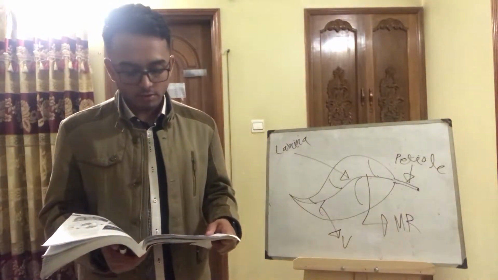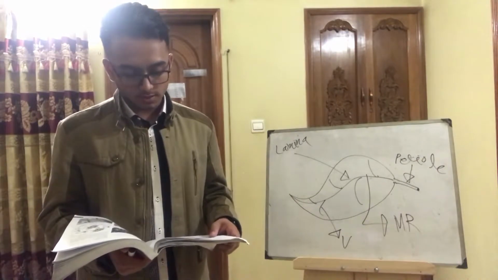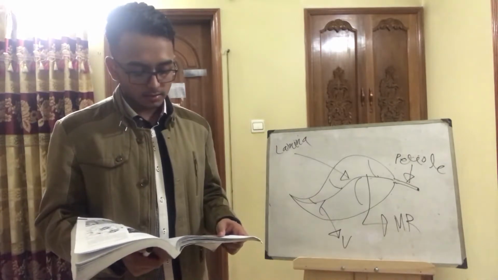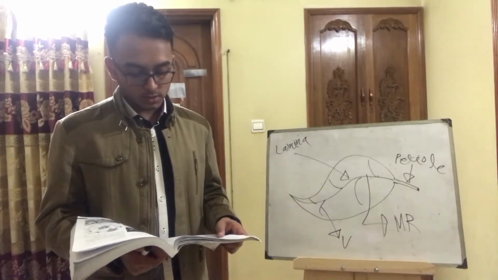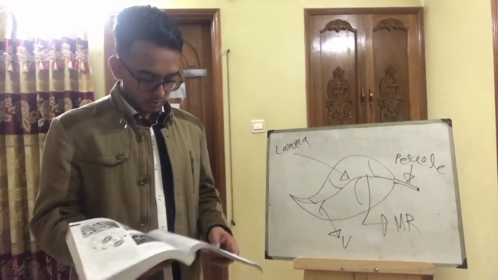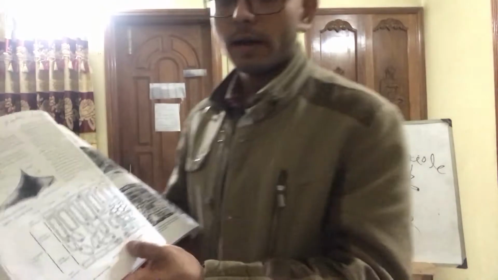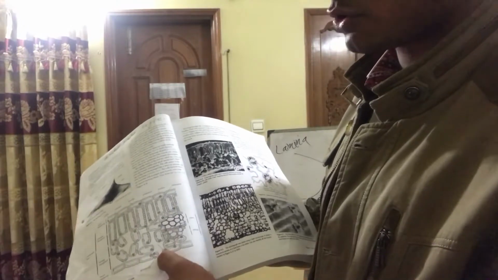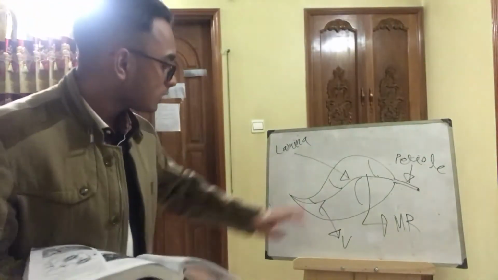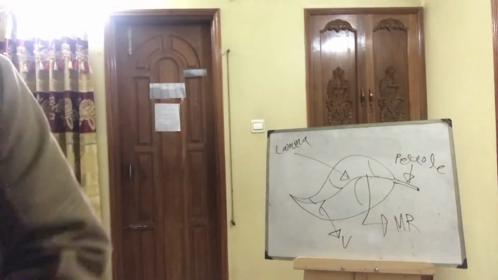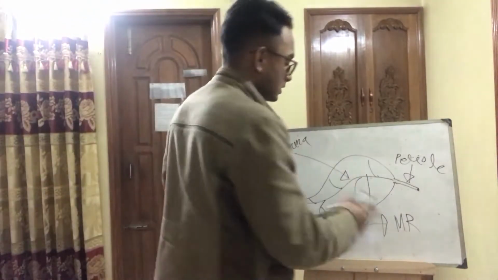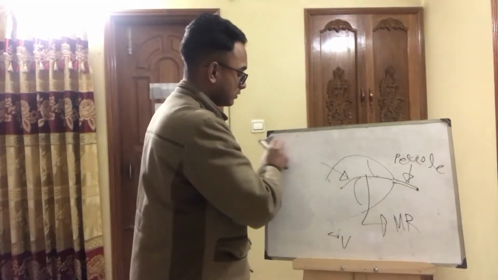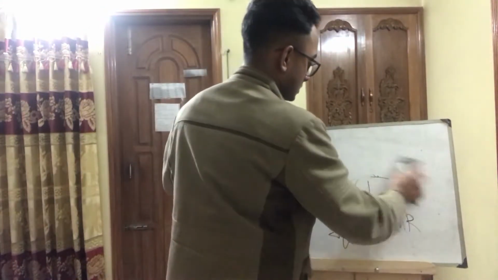Each stoma is surrounded by a pair of sausage-shaped guard cells which can open or close the hole. Guard cells, unlike other cells in the epidermis, do not contain chloroplasts. So see this, here is the stomata, and this opening is called the stoma. So if we look under the leaf, let me show you how a stomata looks. The stomata is not in the transverse section, it is under the leaf. You need to learn to imagine.